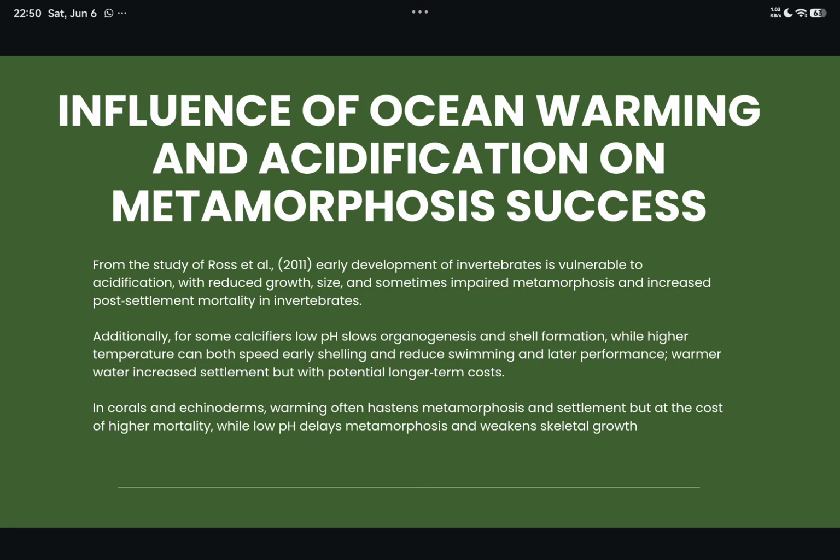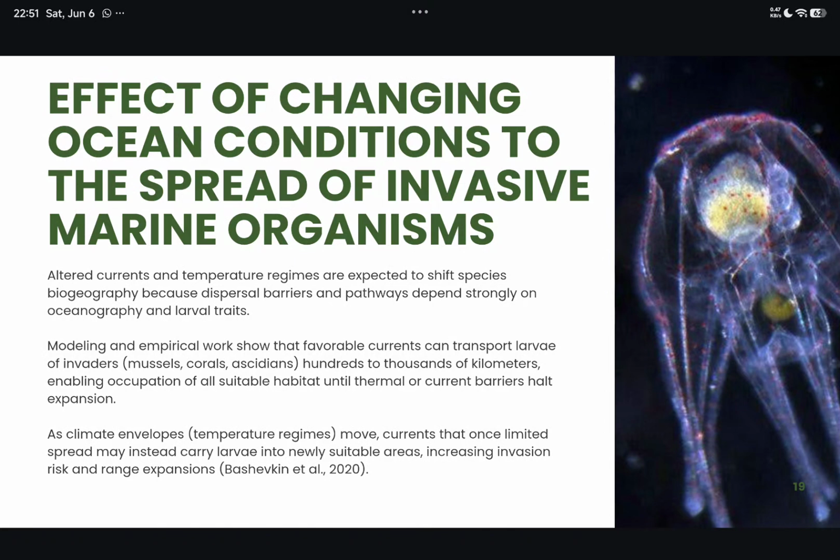From the study of Ross et al. that I read, early development of invertebrates is vulnerable to acidification with reduced growth, size, and sometimes impaired metamorphosis. Additionally, for some calcifiers, low pH slows organogenesis and shell formation. In corals and echinoderms, warming often hastens metamorphosis.